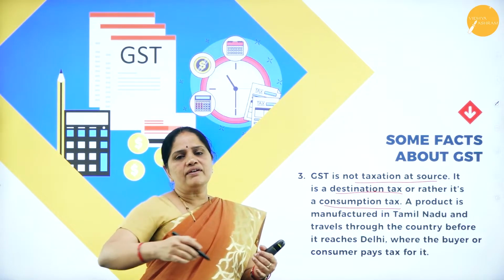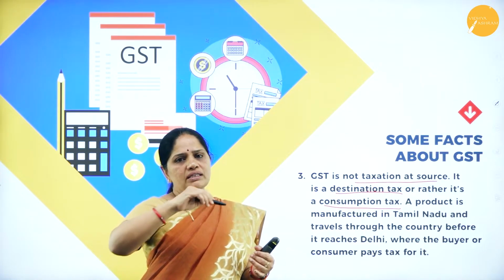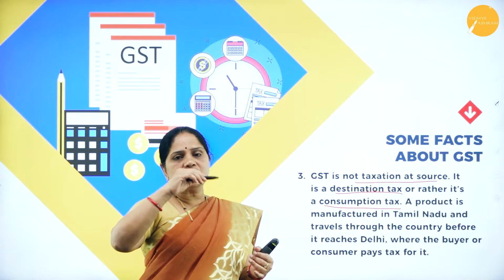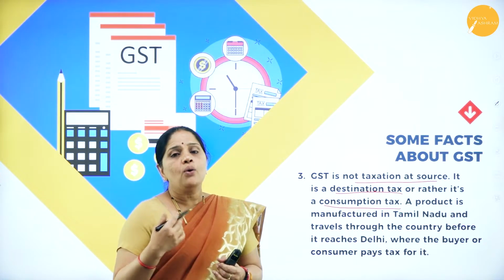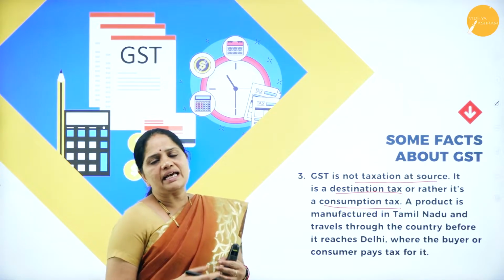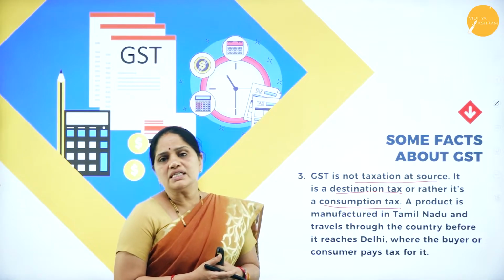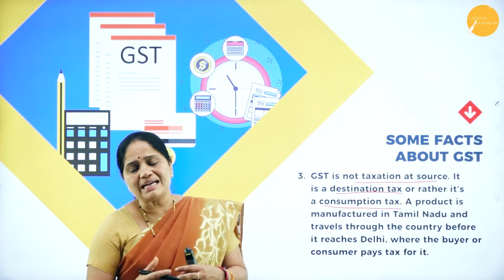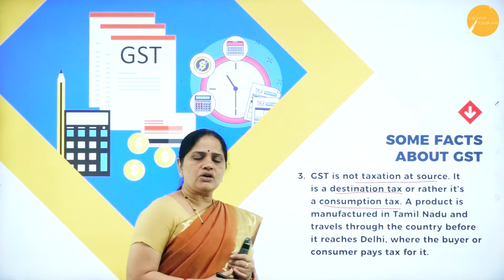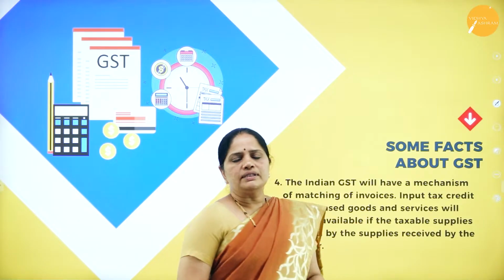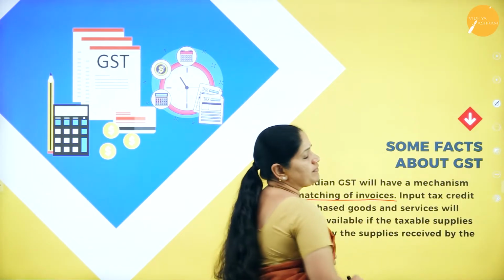In this way, if the goods had to pass through 5 states, then all the levies and cess of each state used to be added to the goods, and finally it would reach Delhi, where there would again be taxation on the goods being brought. This just added to the prices of the goods, and all this has been avoided because of GST. Now, the Indian GST will have a mechanism of matching of invoices.